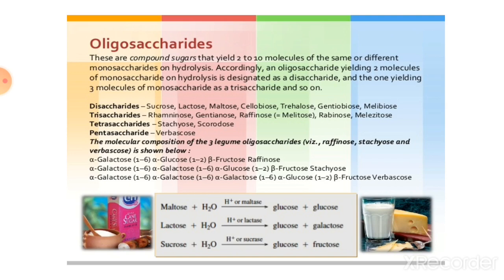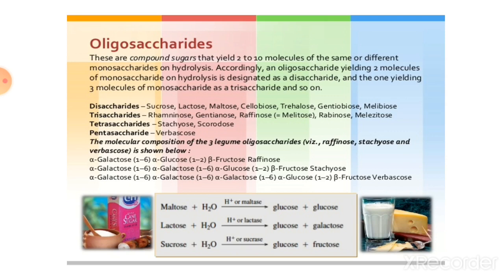These are compound sugars that yield 2 to 10 molecules of the same or different monosaccharides on hydrolysis. Accordingly, an oligosaccharide yielding 2 molecules of monosaccharide on hydrolysis is designated as a disaccharide, and one yielding 3 molecules of monosaccharide is called a trisaccharide.